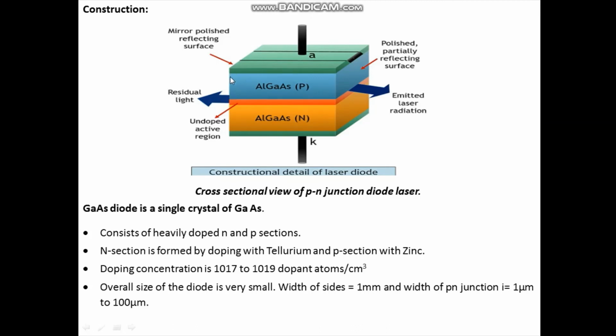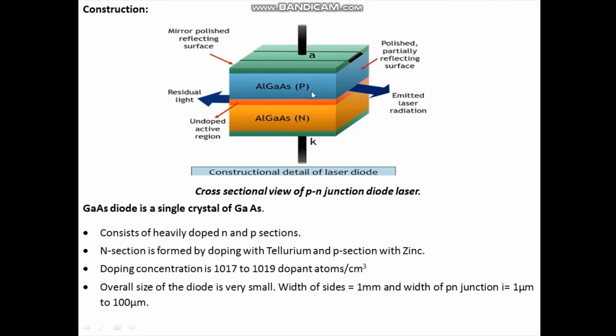The two side surfaces, this and the other opposite one, are well polished, and one surface acts like a perfect mirror. It gives 100% reflection when the photons are incident on it, whereas the other surface is partially reflecting, through which the laser beam comes out.